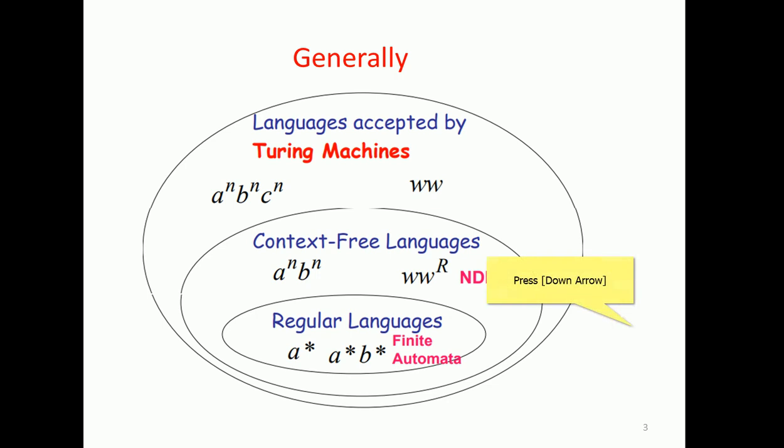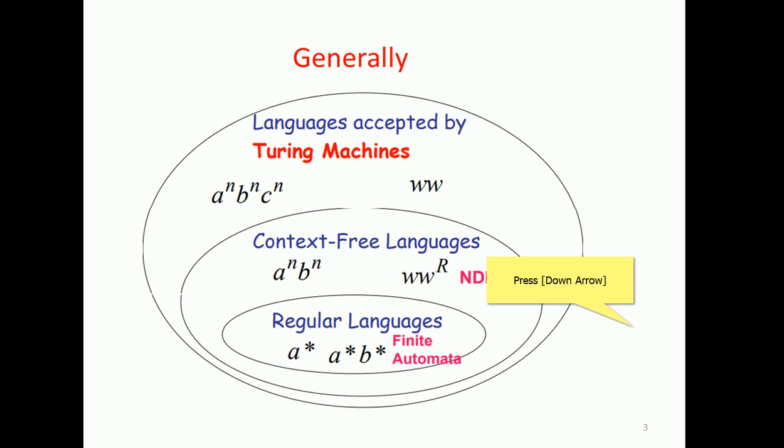The other, improved model, which is like a complete computer, a personal computer for general purpose applications, is the Turing machine. Languages such as a power n b power n c power n, and strings of the form ww, can be accepted by the Turing machine. So finite automata, push-down automata and Turing machine models accept these languages, and this general concept lays down the foundation to discuss Turing machine theory.